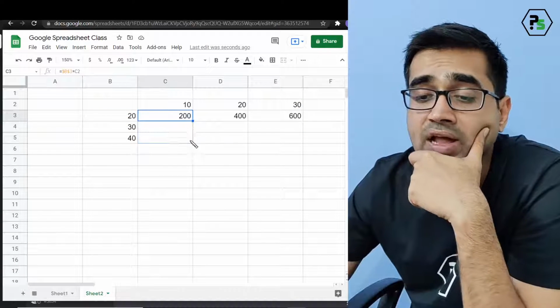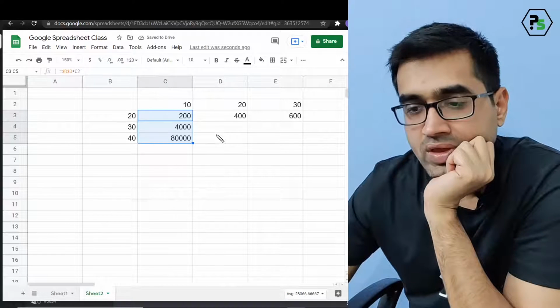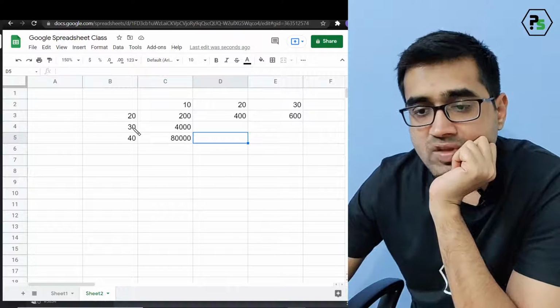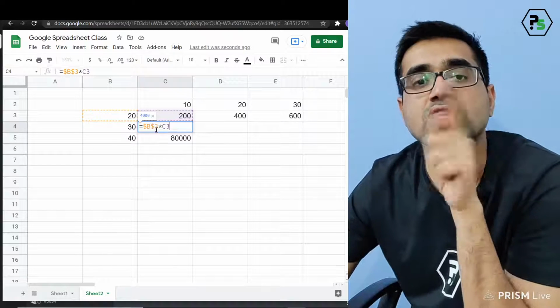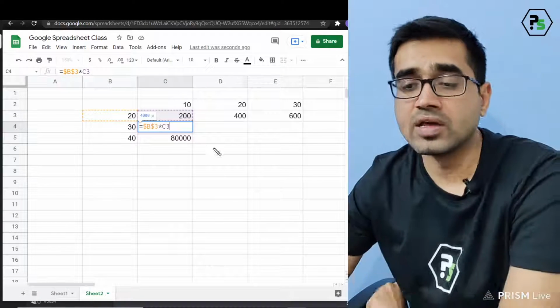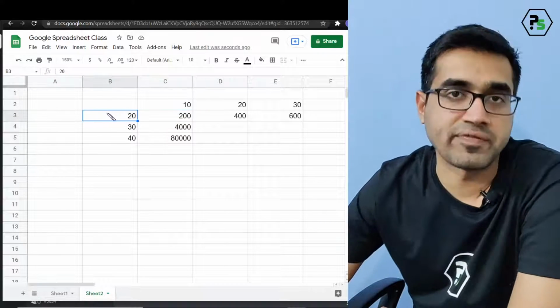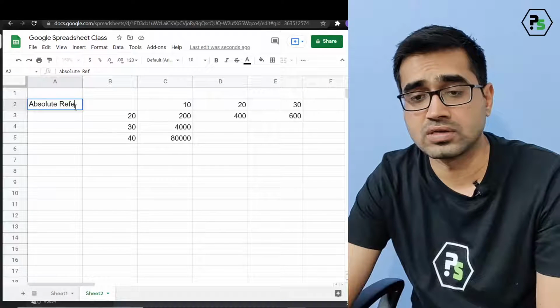But what if I drag down? This is wrong. You know why it happened? Okay. This is because when I fixed B3 this time, I fixed the row as well as the column. Now fixing a row and a column together makes it an absolute reference. So in Google Sheet, we call it an absolute reference.